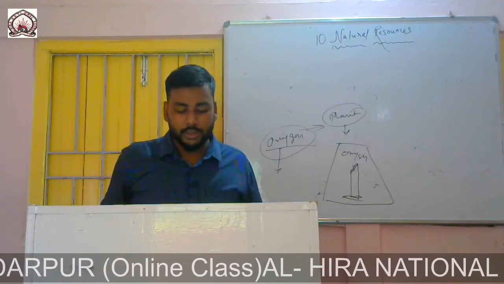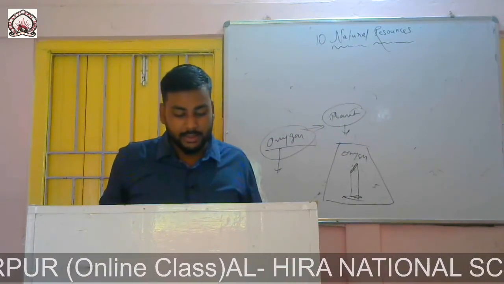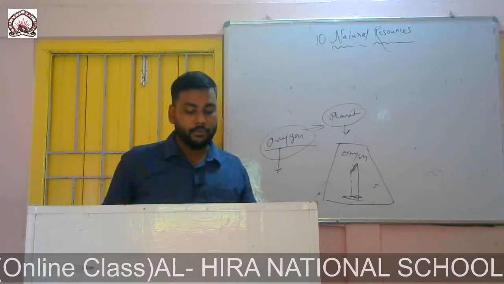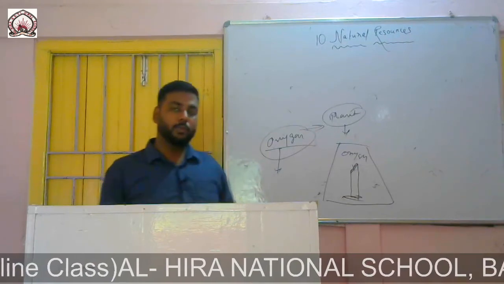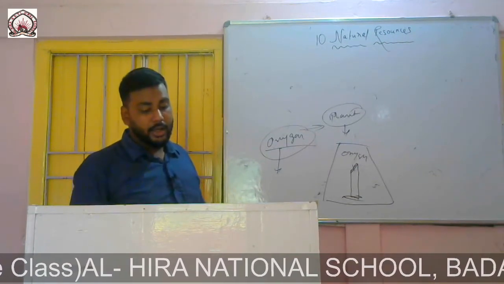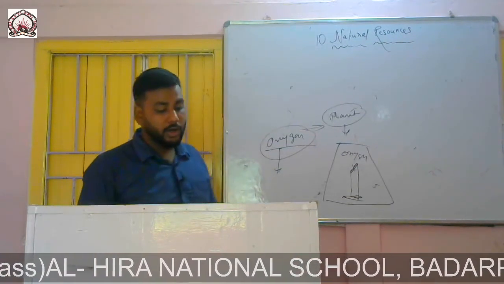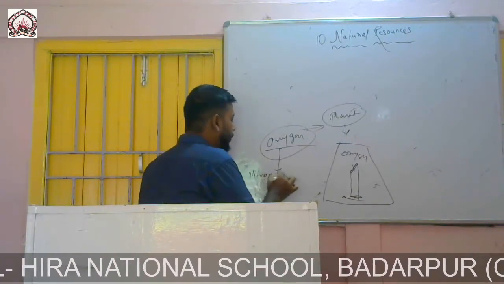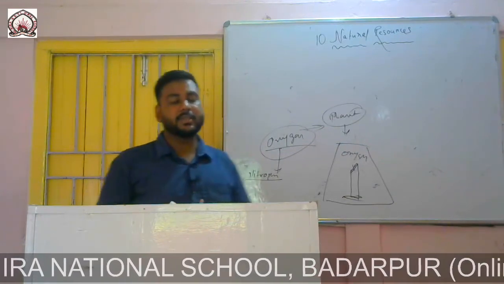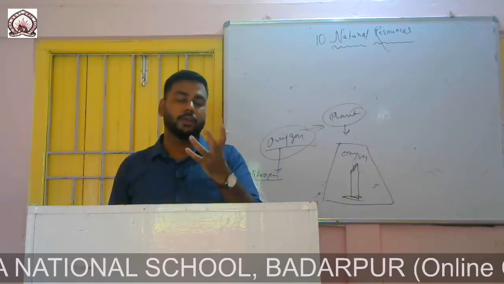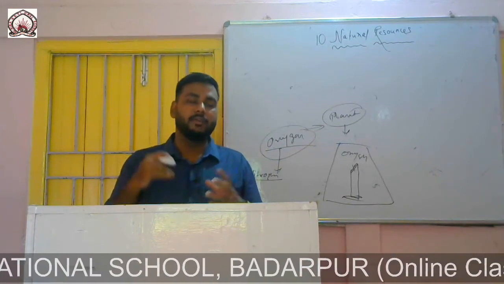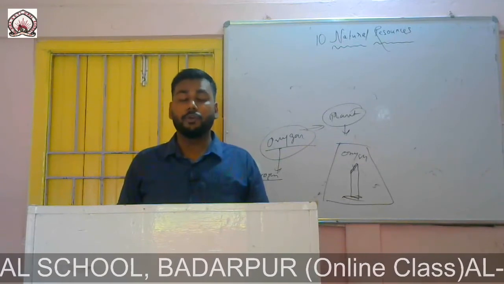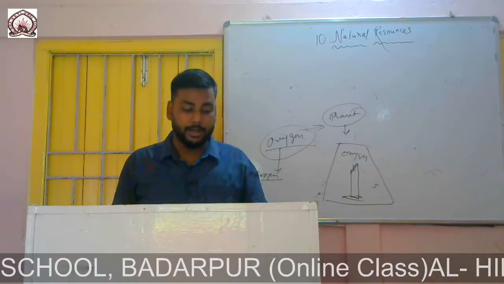We also use nitrogen, oxygen and some of the other gases in the air for many other purposes. Nitrogen, for example, is used for filling packages to prevent food from getting spoiled. So we use oxygen for breathing. Nitrogen is used for packaging purposes. The chips or other packaged food that you buy from the market have air filled inside them. This is nitrogen, which prevents food from getting spoiled or expired.